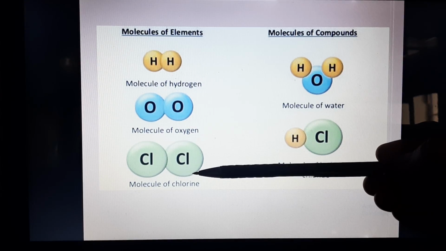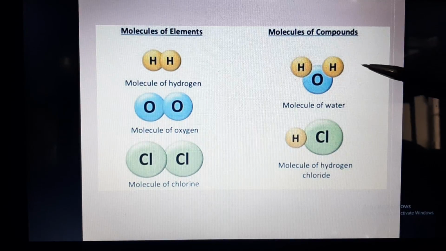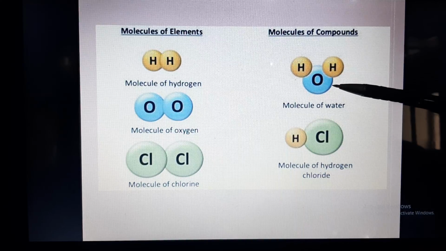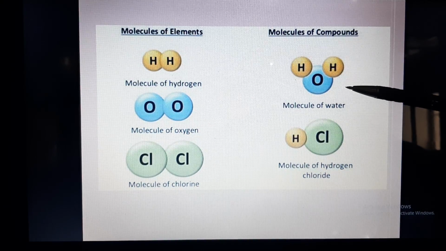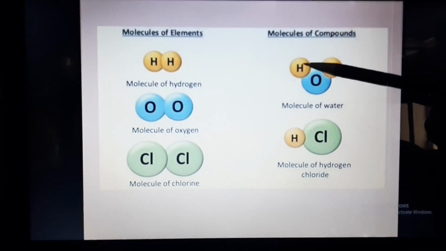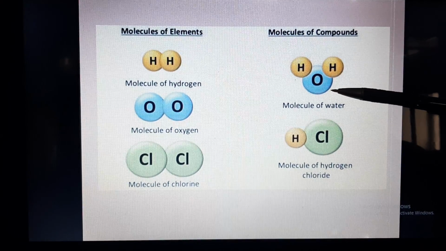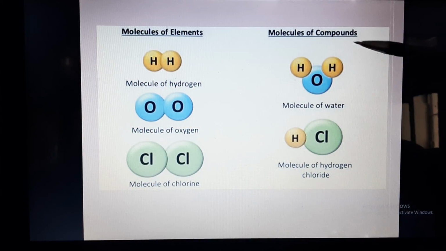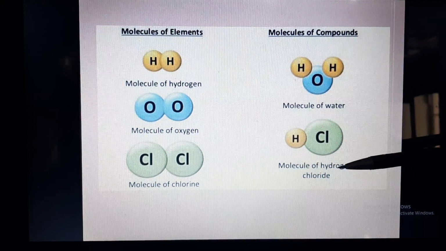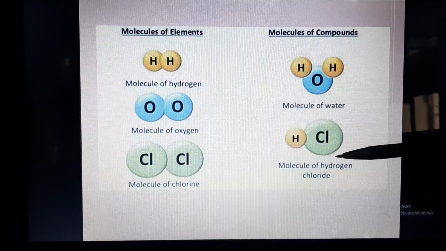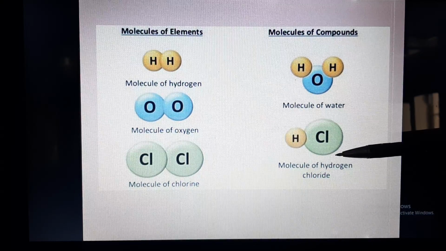Now molecules of compounds, for example H2O. So we all know that the chemical formula of water is H2O. So what is H2O? H2O is basically molecule of water in which there are two atoms of hydrogen and one atom of oxygen. So it makes molecule of water. Similar is with hydrochloric acid, and we know that the formula of hydrochloric acid is HCl.